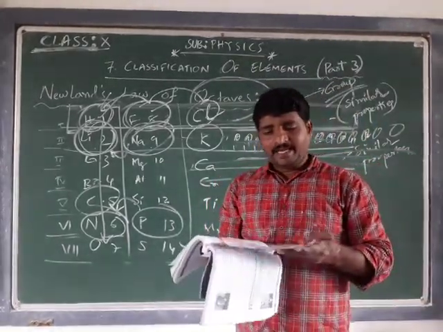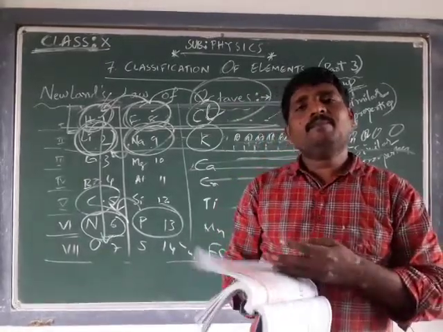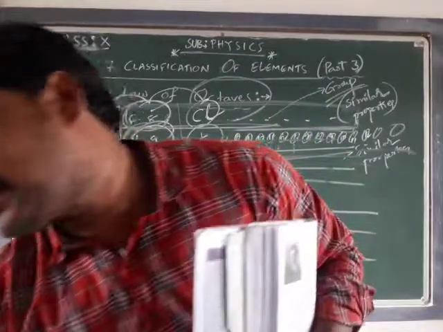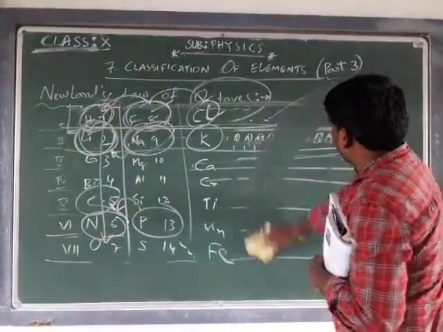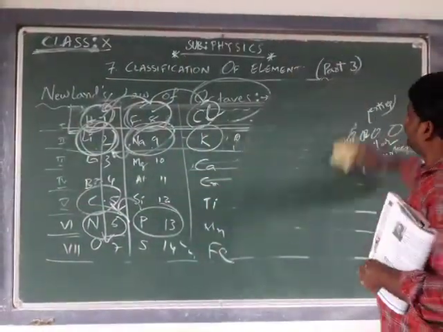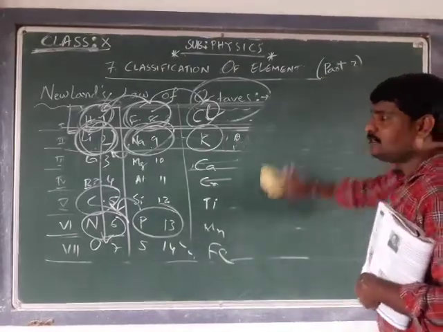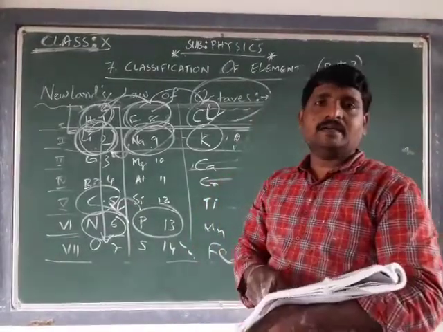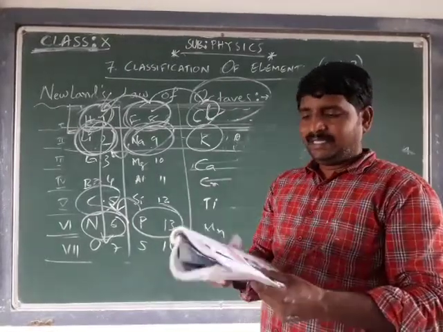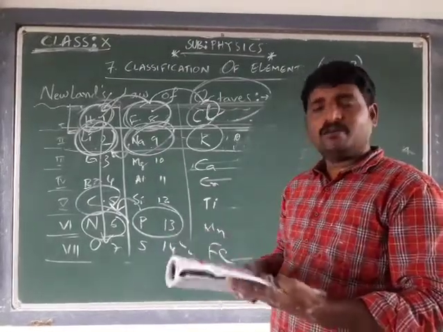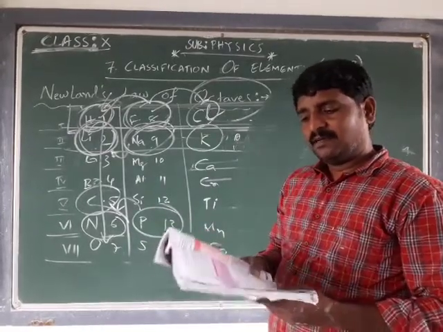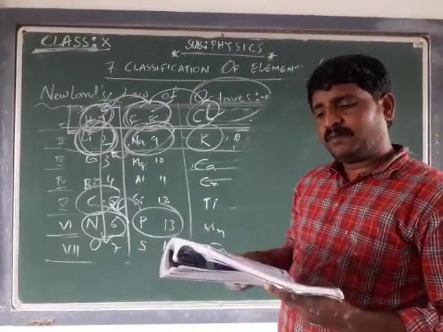Now, what was the reference for Newlands to propose his law of octaves? In the Do You Know block on page number 126, we have musical notes in the Indian system of music.